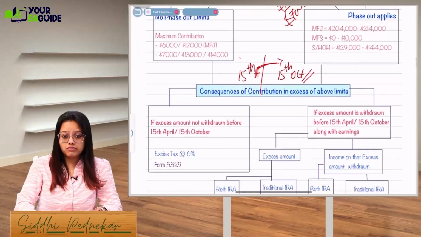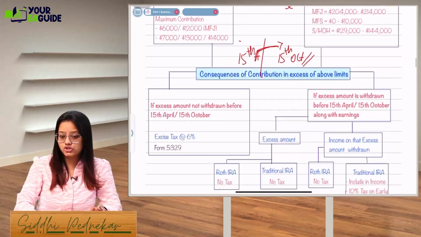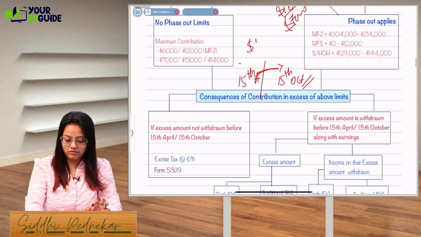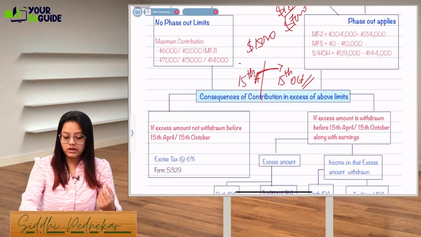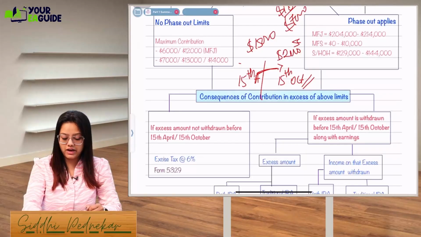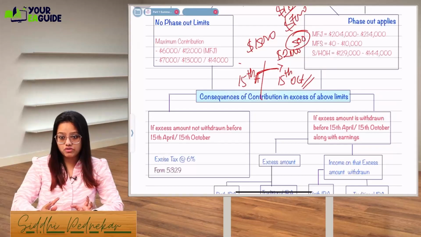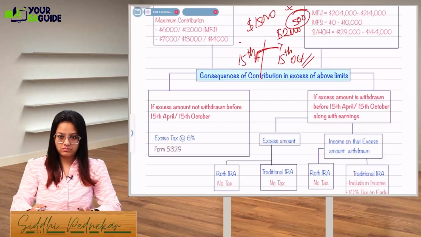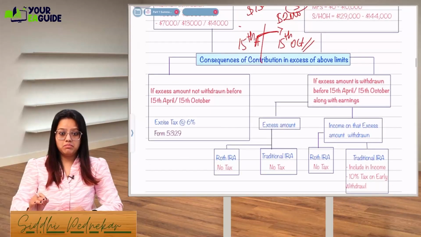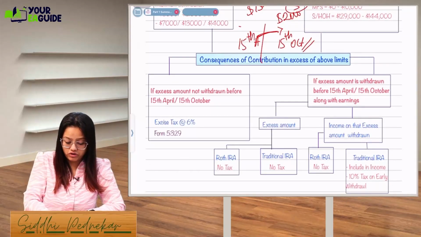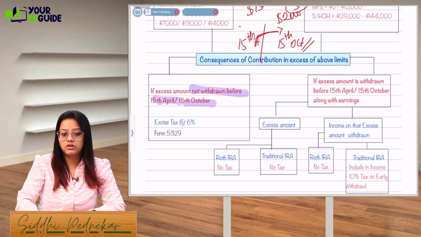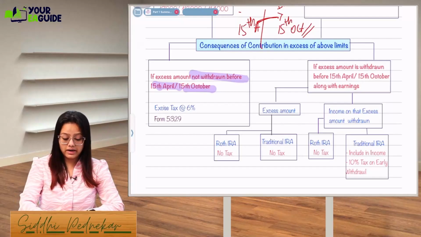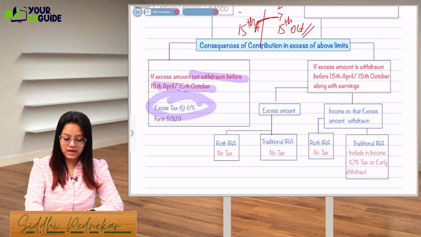Now when you are withdrawing the contribution, you have to make sure that you don't withdraw an extra amount. Say I have contributed an extra $1,500, and I'm withdrawing $2,000. So the extra $500 which I'm withdrawing in excess will be added to my income. And if the excess amount is not withdrawn, what if you don't withdraw it before 15th April or 15th October? What will happen? Excise tax will be leviable, that is 6%.